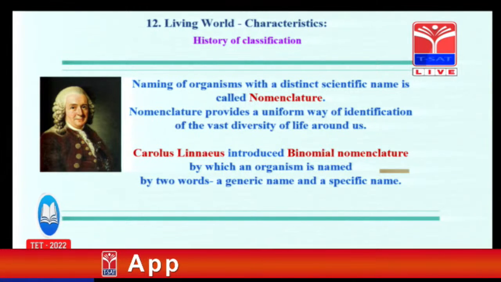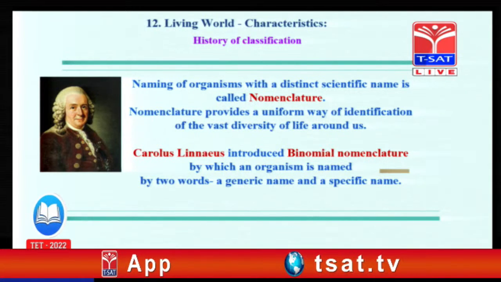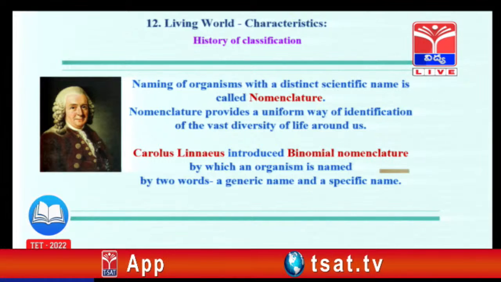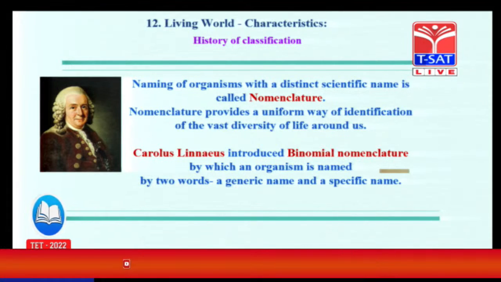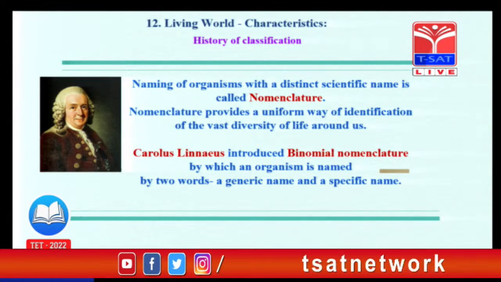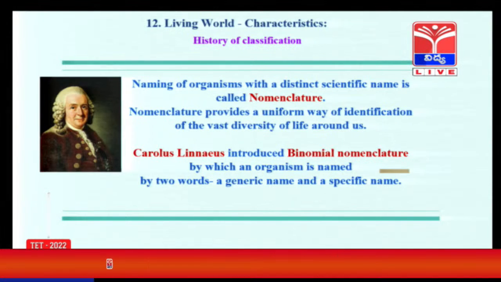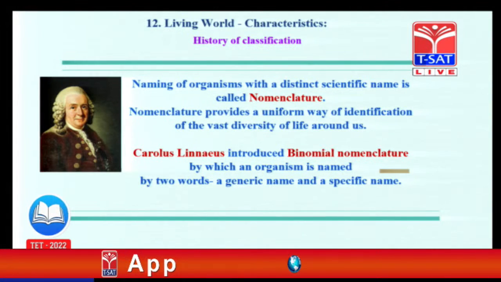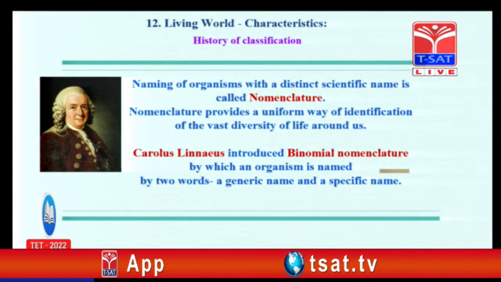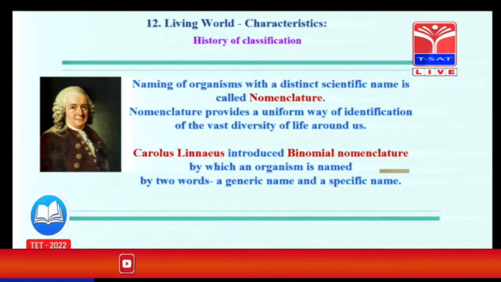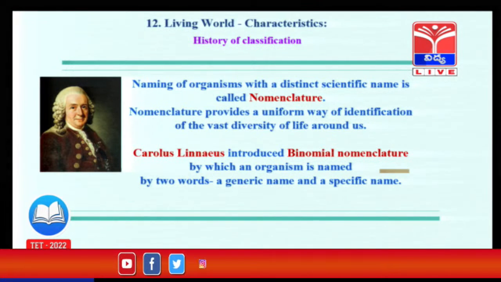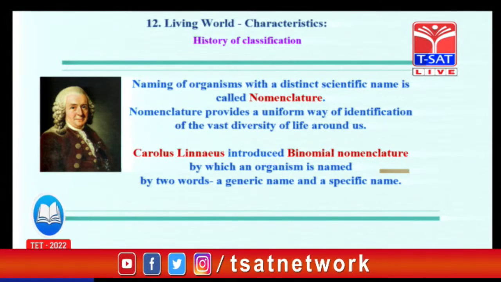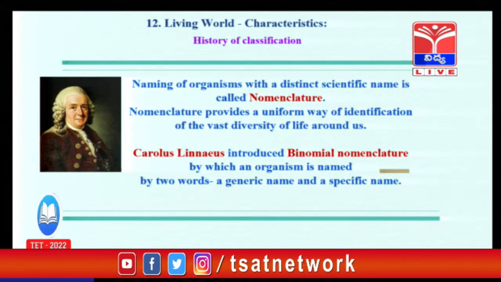And nomenclature. In the previous papers also, they asked one question about nomenclature. This is binomial nomenclature. Each and every living organism has a scientific name, and this scientific name has 2 words. The first one is genus, and the second one is species. For example, what is the scientific name of our human beings? Homo sapiens. This binomial nomenclature was first introduced by Linnaeus.